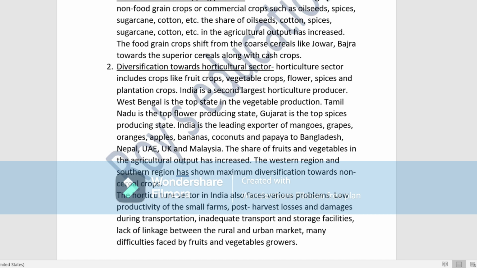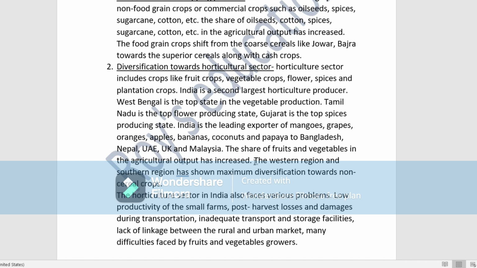Next, West Bengal is the top state in vegetable production. Note this point. Tamil Nadu is the top flower producing state. Gujarat is the top spices producing state. India is a leading exporter of mangoes, grapes, oranges, apples, bananas, coconuts and papaya to Bangladesh, Nepal, UAE, UK and Malaysia.